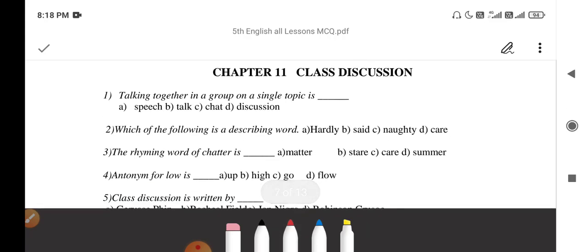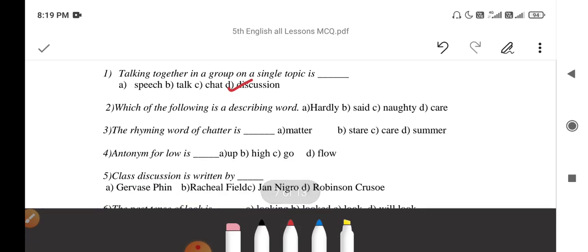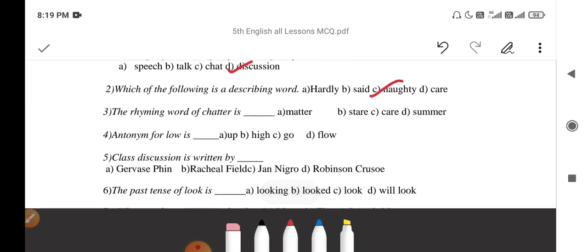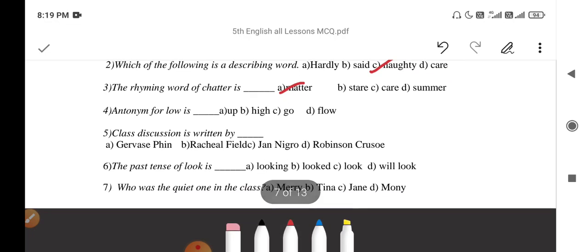First, class discussion question number 1. Talking together in a group on a single topic is called discussion. Next question. Which of the following is a describing word? Yes, nutty. Nutty is a describing word. The rhyming word of chatter is matter. Antonym for low is high.